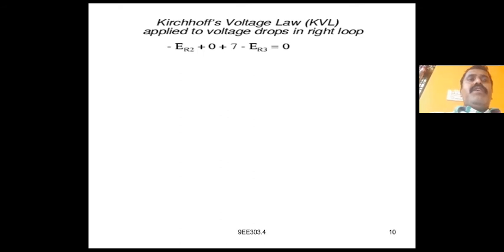Kirchhoff's voltage law is applied to voltage drops in the right loop, that is the second loop. We can write the equation as minus ER2 plus 0 plus 7 minus ER3 is equal to 0. That equation can be written as minus 2I2 plus 7 minus I3 is equal to 0.